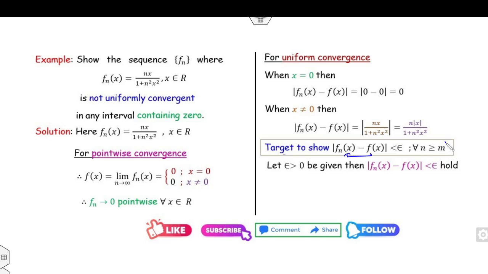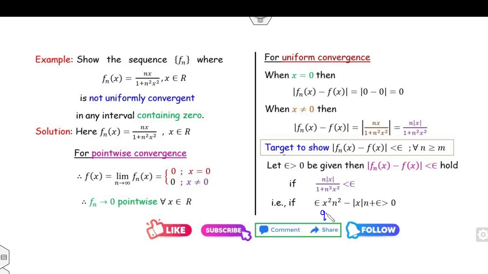And remember, your target is to find the value of this M. Now I can cross multiply this. It will be n|x| less than epsilon plus n square x square epsilon. I can write it on the right-hand side and put this equation.